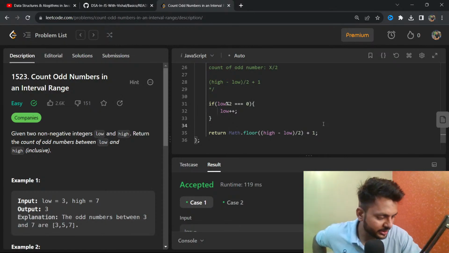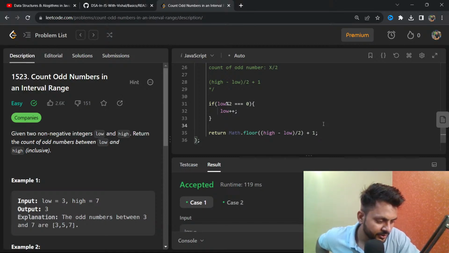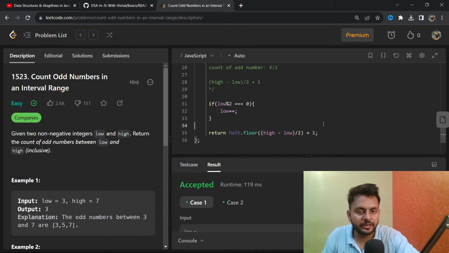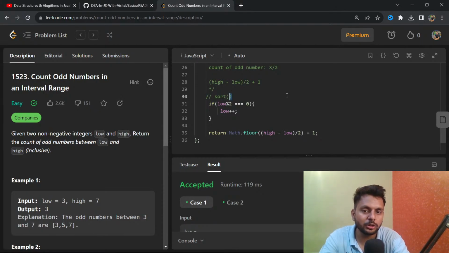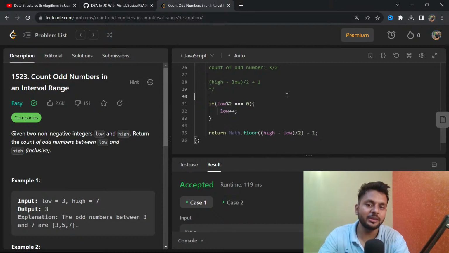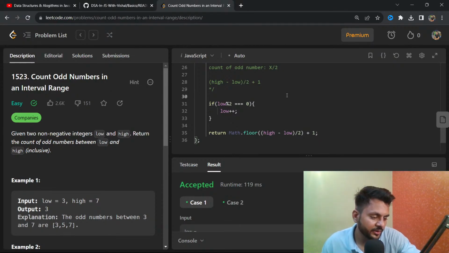Now I hope you understand this. No, it's not like that, an inbuilt function will not increase the time complexity. If you are writing a sorting algorithm, it will take n log n. If you just do this sort, it will also take n log n. Most of the inbuilt functions are optimized. There hardly can be any case where you can write a more optimized version of an inbuilt function. Almost all these inbuilt functions are optimized.